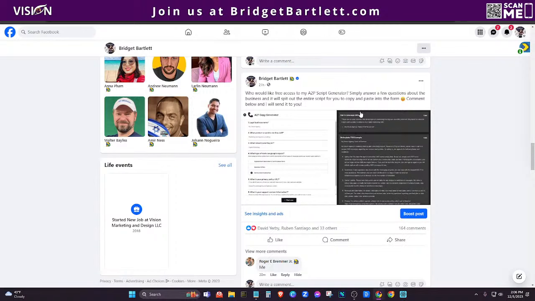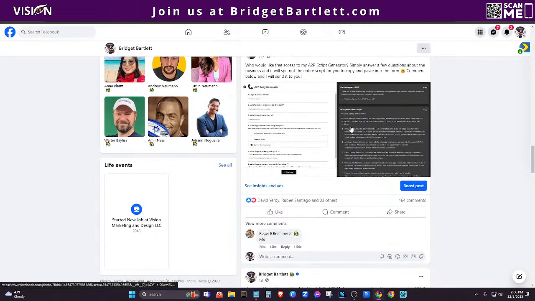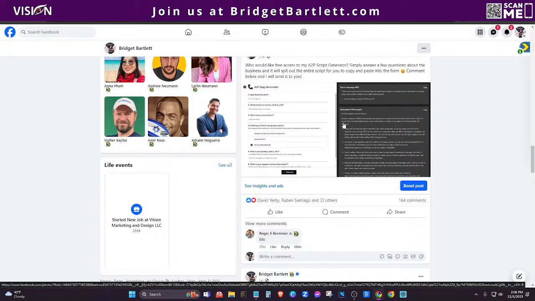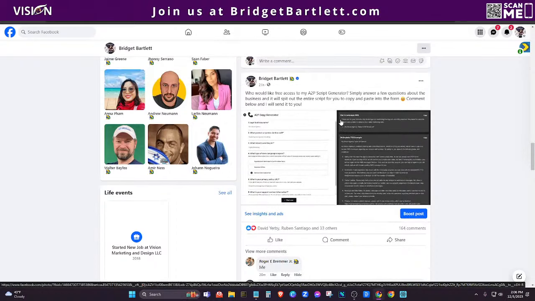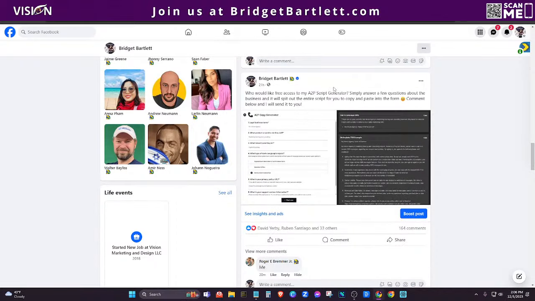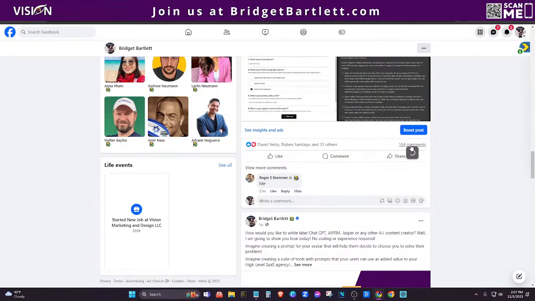Okay, so the goal on Facebook, or when you're doing any type of lead gen at all, you never want to put a link in the description. You want people to comment because we want massive engagement on this post. That way Facebook will show it to more people. Also, when people comment, then Facebook will make sure to show it to them specifically. So what we're doing is, you can use L Messenger or Group Track or any other tool that you're using for this automation process. But you can see here, I pasted in a screenshot here, and I'm just asking people to comment below.